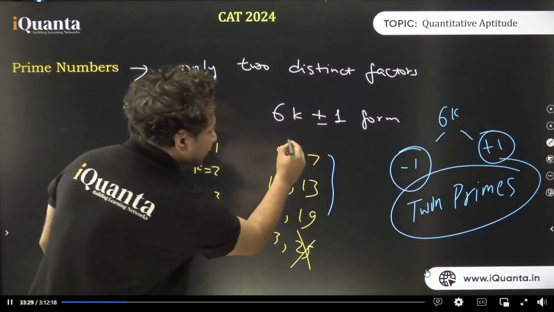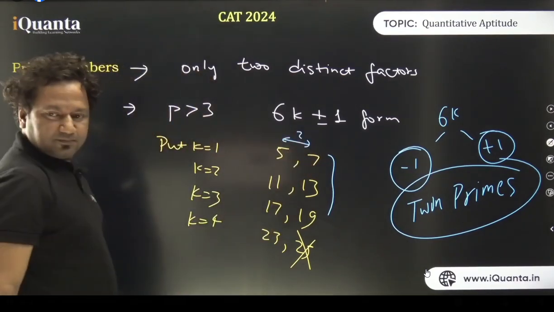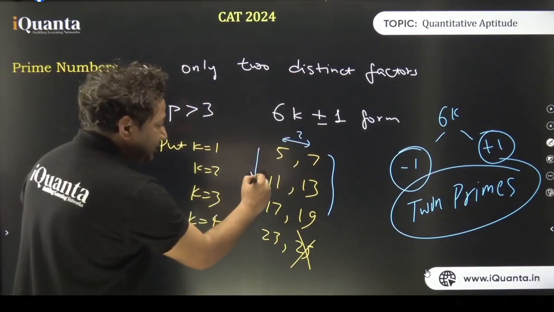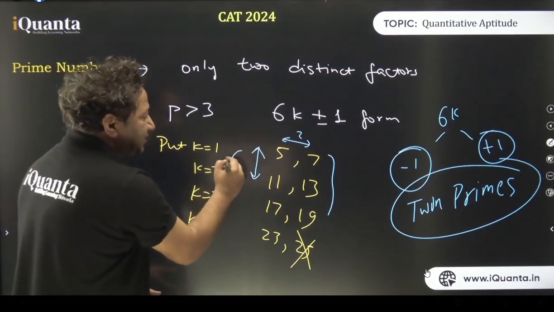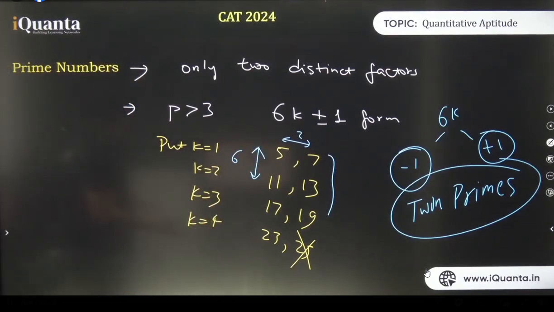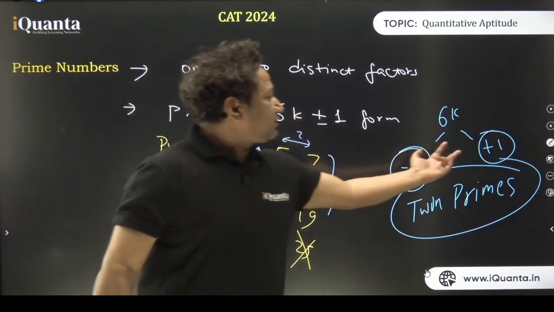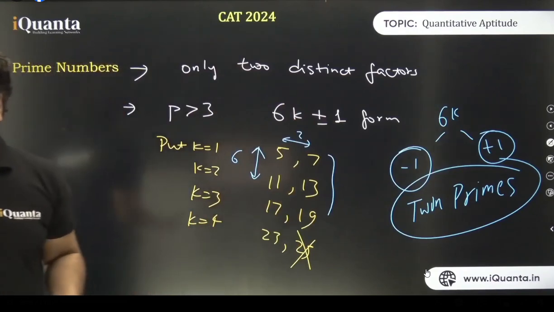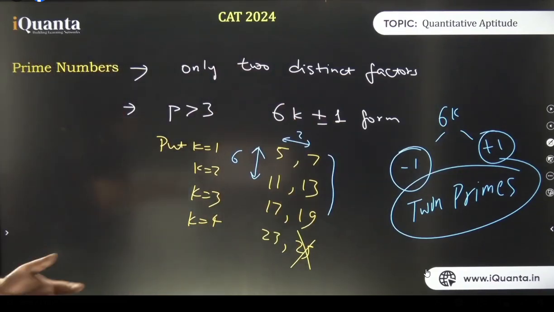So horizontally the gap is 2 units. Twin primes. And I can say there's also a probability that 2 prime numbers are 6 steps apart. Yes or no? Because 6k plus minus 1 is there. Is that clear? Plus minus 1 gives 2 steps, and from 6k we get 6 steps. Tanish, twin primes are those primes which are 2 steps apart. Clear?